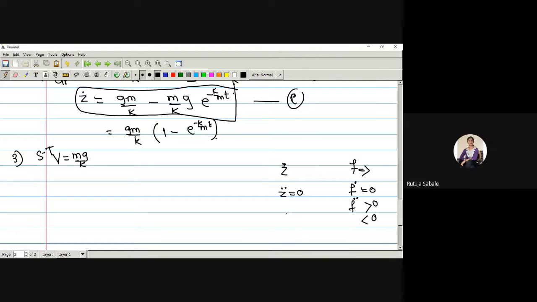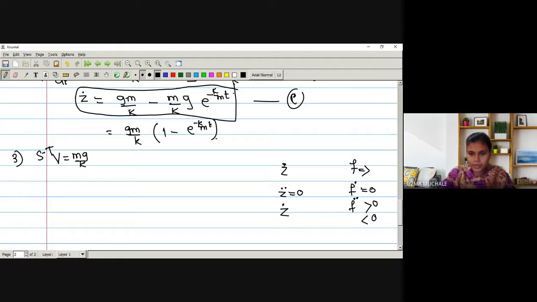Yes, ma'am. Okay, next we have to find z triple dot, and we have to check what the value of z triple dot is. It is either greater than 0 or less than 0. Okay, so if you understood this, let me go for the next one. That means first I have to find the z double dot. If we have the z dot, we can find the value of z double dot.